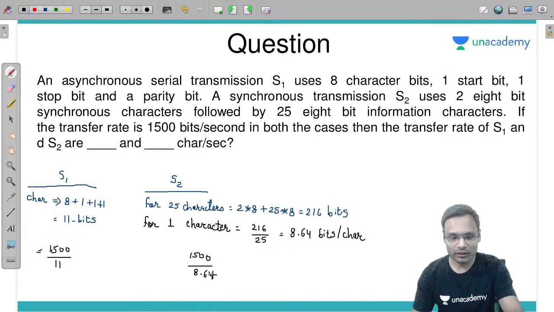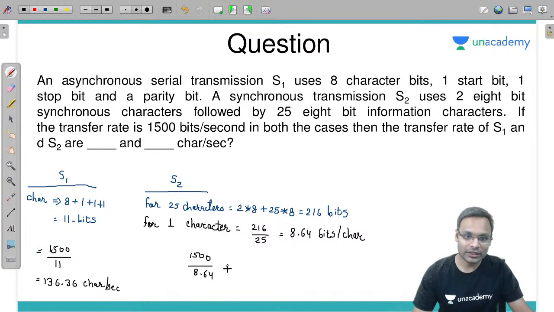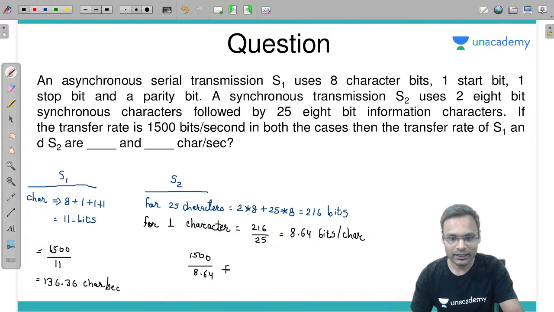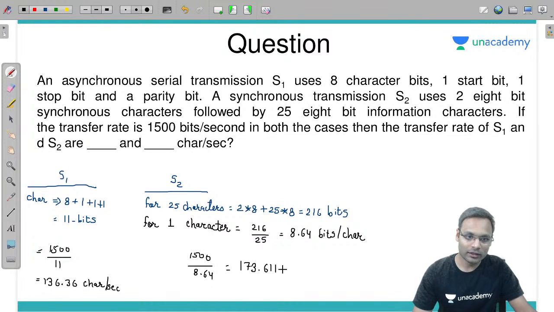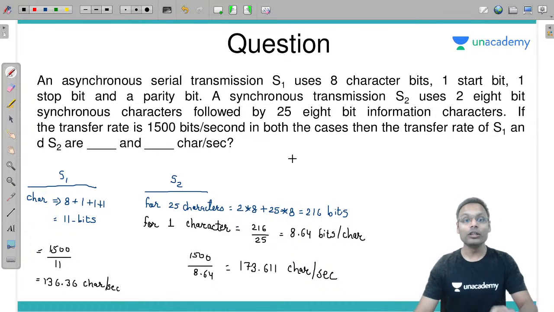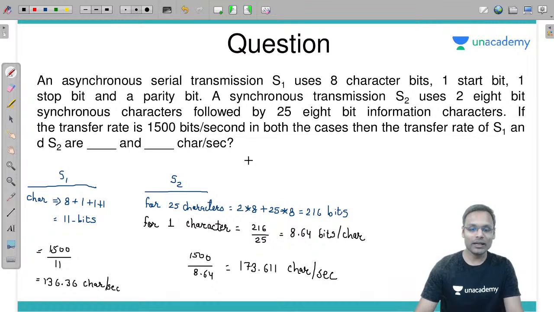Okay, so let me calculate it for you. 1500 divided by 11, you will be getting 136.36 characters per second you can transmit here. But here of course it will be more. 1500 divided by 8.64, you will be getting 173.611 characters per second.